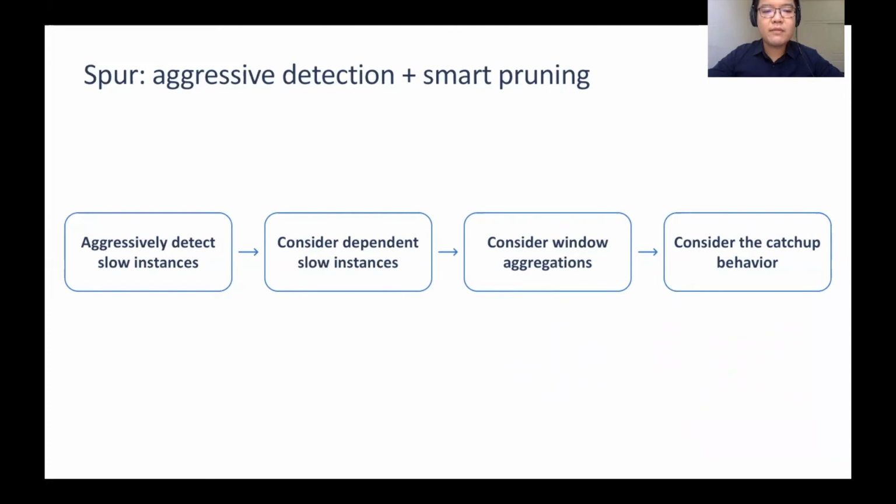We still believe that detecting slow instances early is necessary to keep the tail latency low. It is only that we should start duplicates in a smarter way. Spur aggressively detects slow instances and then applies smart filters to reduce the number of container requests. The filters consider 3 aspects of the pipeline. Due to the time limit, I will only talk about the first filter that removes dependent slow instances. The other 2 filters are detailed in the paper.